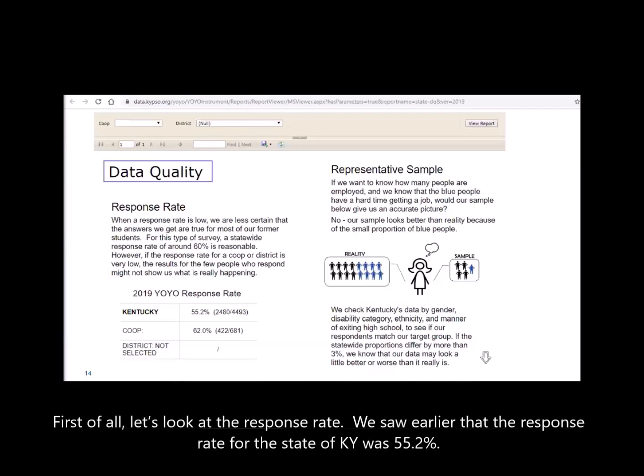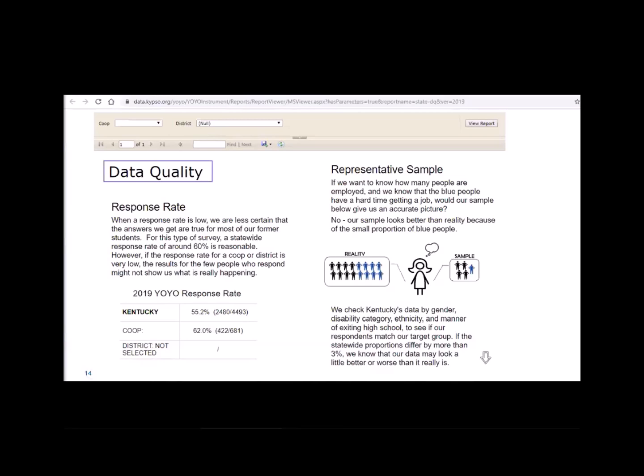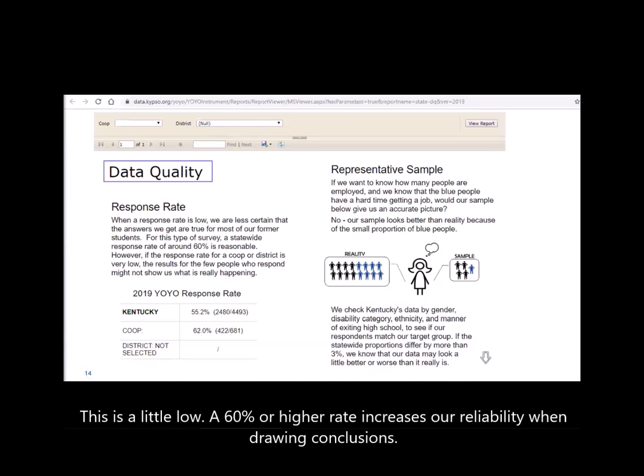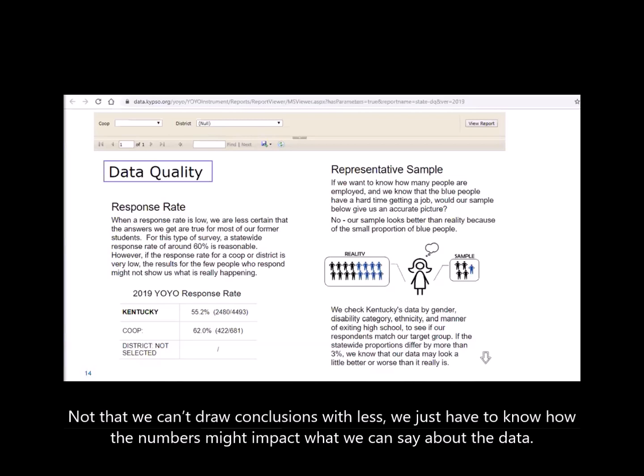First of all, let's look at the response rate. We saw earlier that the response rate for the state of Kentucky was 55.2%. This is a little low. A 60% or higher rate increases our reliability when drawing conclusions. Not that we can't draw conclusions with less, we just have to know how the numbers might impact what we can say about the data.